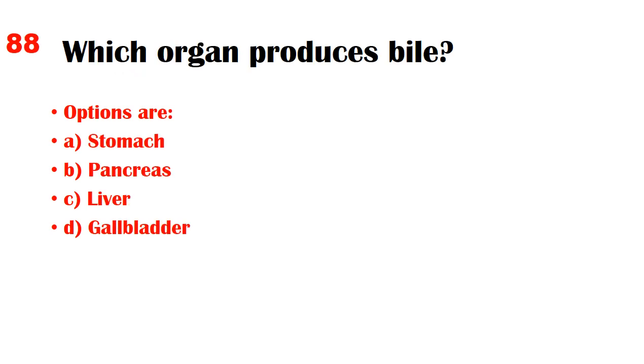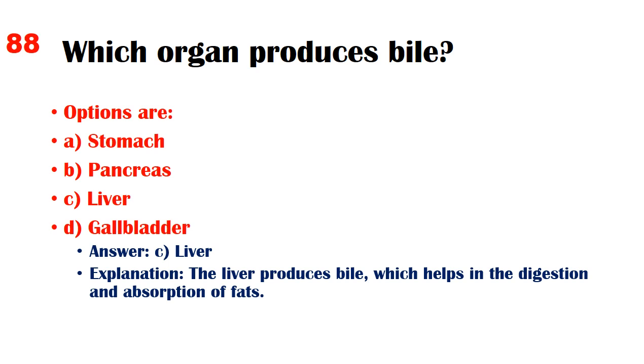Which organ produces bile? Options are A. Stomach, B. Pancreas, C. Liver, D. Gallbladder. Answer C. Liver. Explanation: the liver produces bile, which helps in the digestion and absorption of fats.